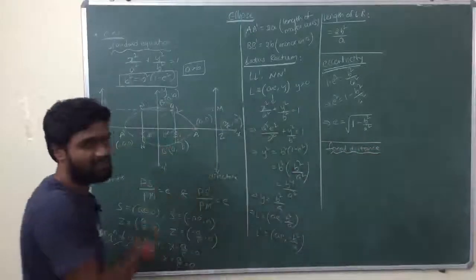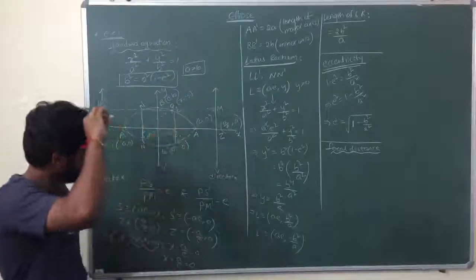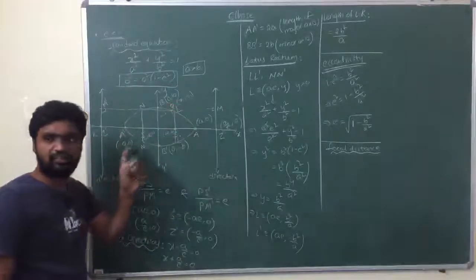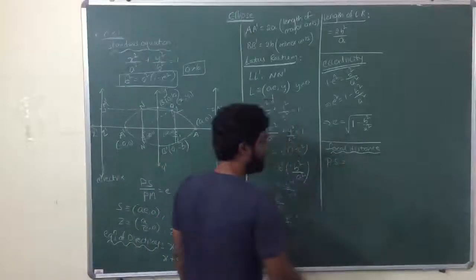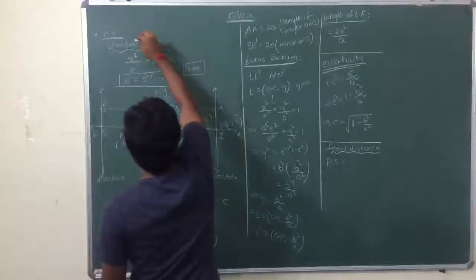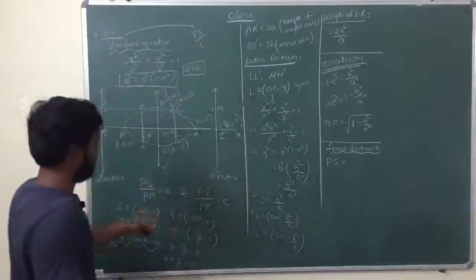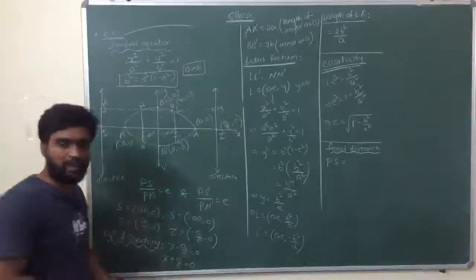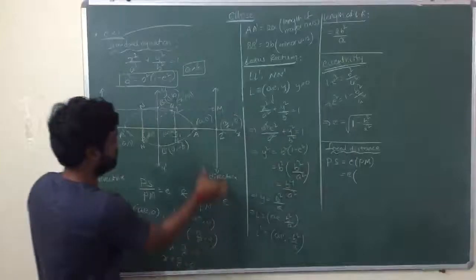Focal distance PS. Suppose point P is (x1, y1). Focal distance means PS and PS dash; there will be two focal distances, obviously. So PS first. What is PS? PS by PM is e, already we have written that. So PS is e into PM.